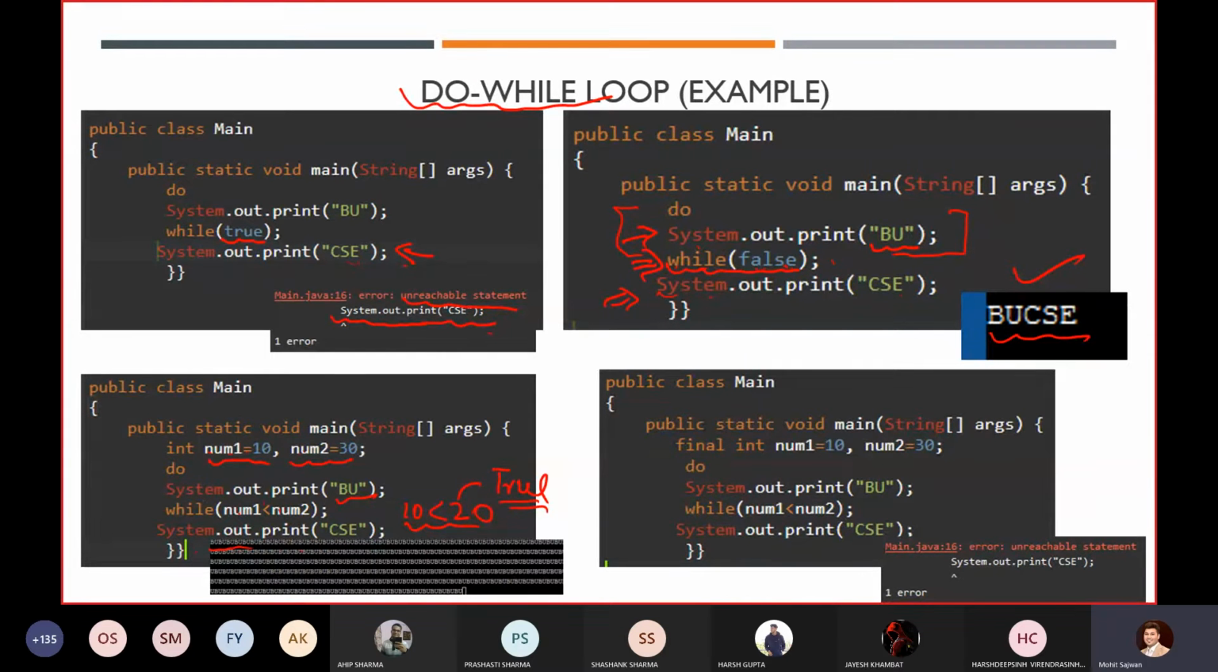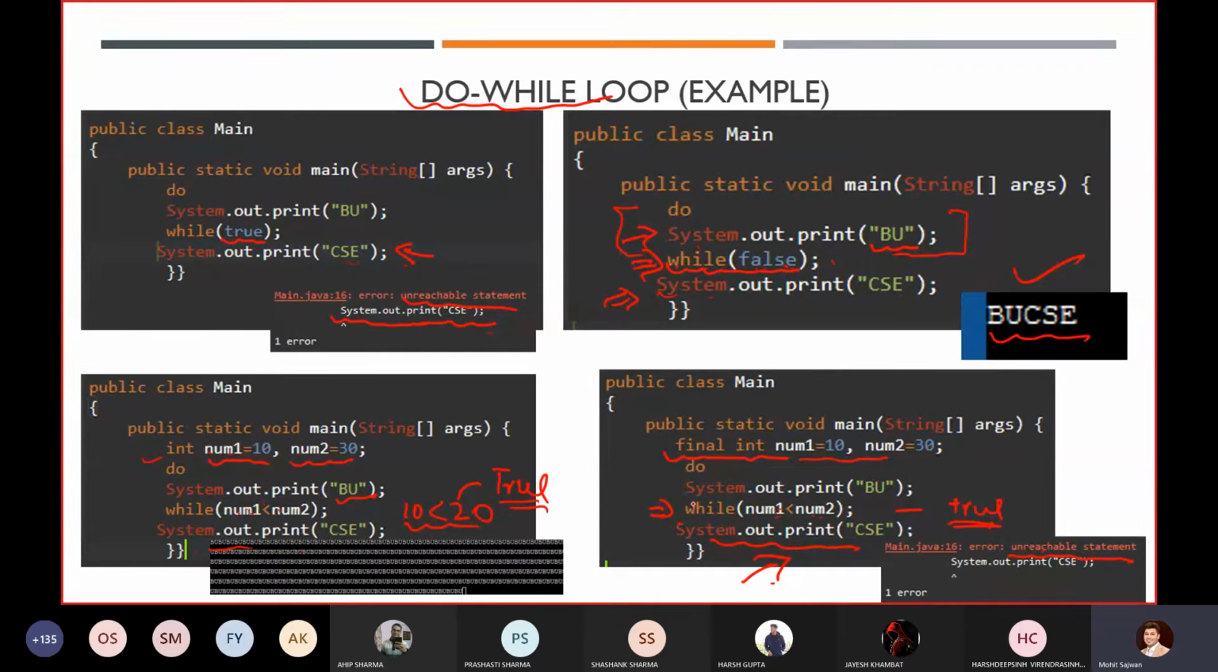But it will not throw us an error, because our compiler will consider that we can modify these values. These are not constant values, so it will not give us any error. But if we make these variables constants, and we perform this, the condition will remain true, because these variables are constants. So again it will throw the same error: unreachable statement, System.out.print CSE.